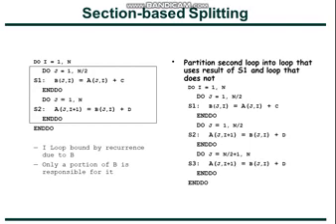So we can partition the second inner loop into two parts, as given on the right hand side. The second inner loop, which was from 1 to n, is partitioned into two parts. The first part will go from 1 to n by 2, and the second part will go from n by 2 plus 1 to n. Inside that, the same statements are there, but we have assigned one more number, that is S3.